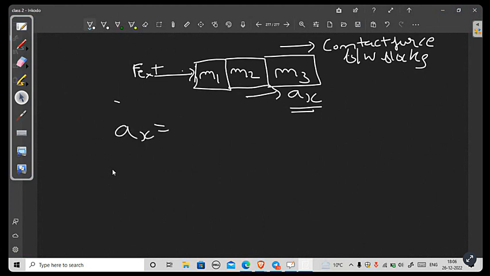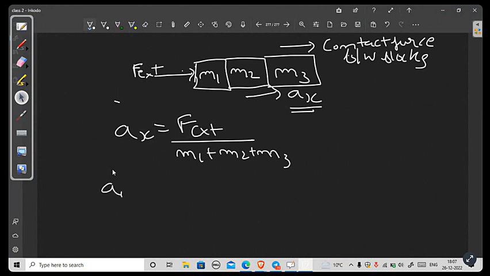I'll give you a direct shortcut to calculate that. You need not go into solving equations, although you can solve using equations. The direct formula for calculating the common acceleration of all three blocks is net external force F upon total mass, m1 plus m2 plus m3.